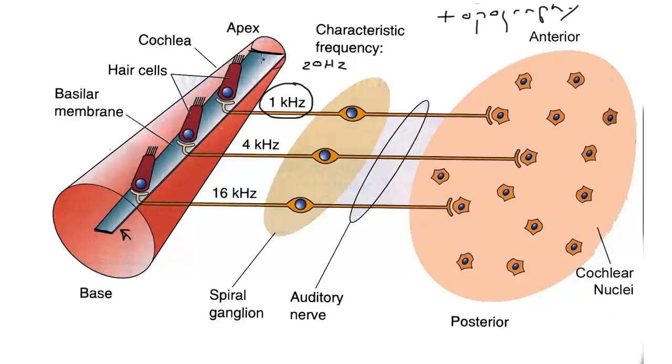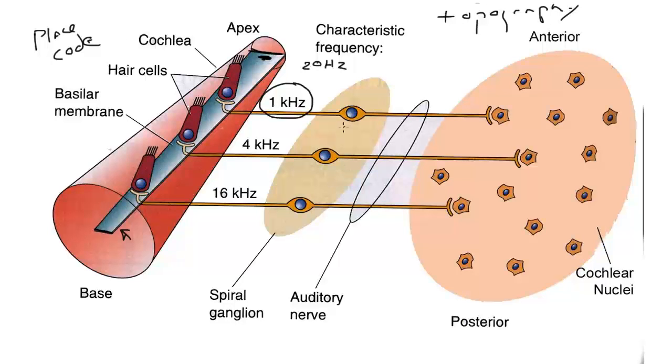So a hair cell responding to 20 hertz is going to be way down here at the very apex of the basilar membrane. What all of this means is that where the hair cell is, its place will determine what it responds to. We call that a place code, where the location of a cell tells you what it responds to.